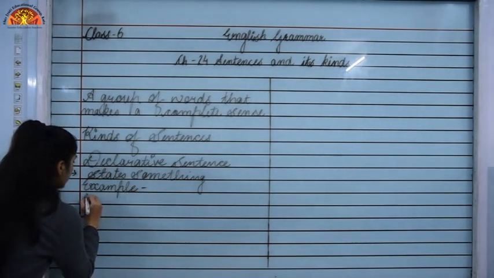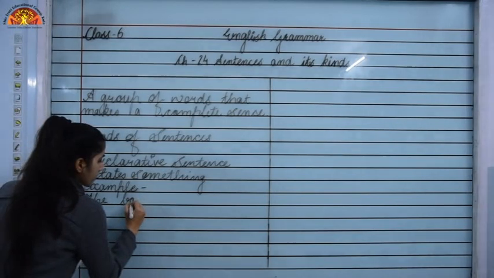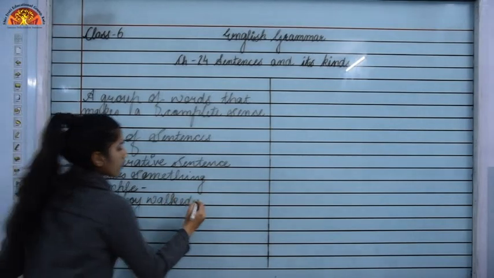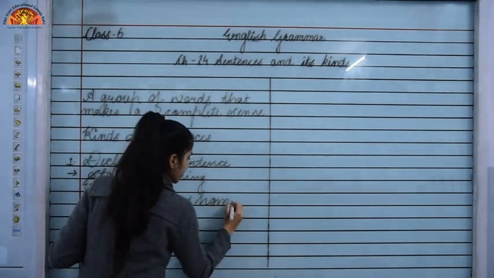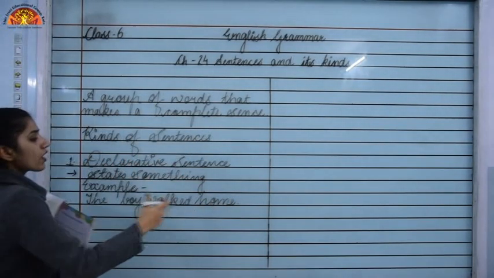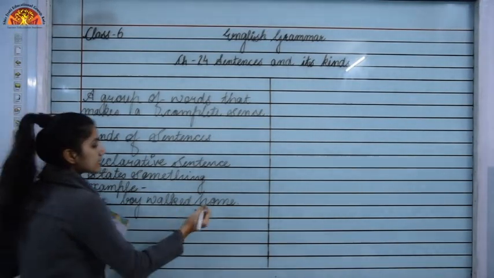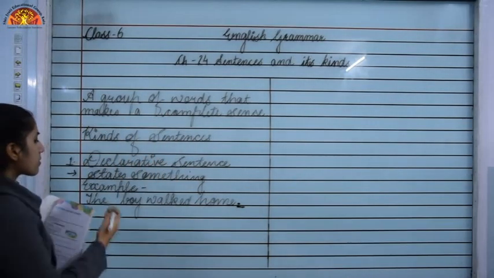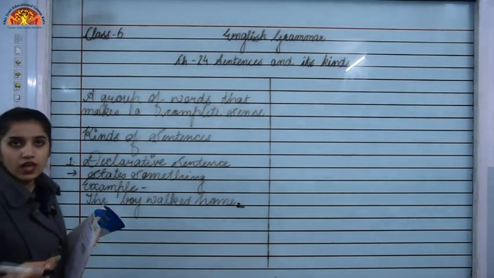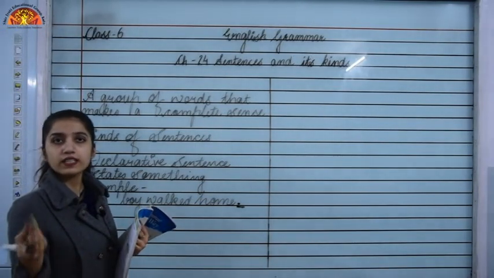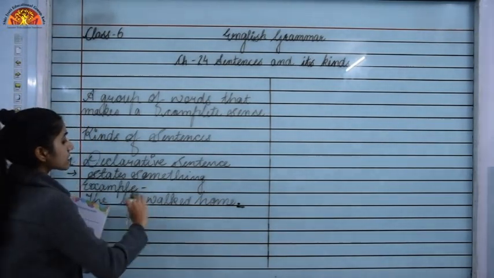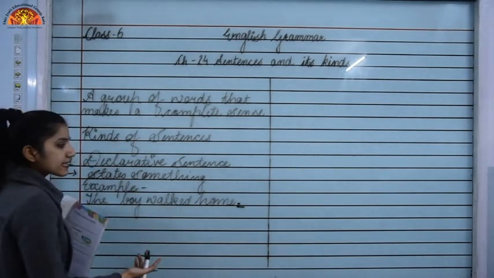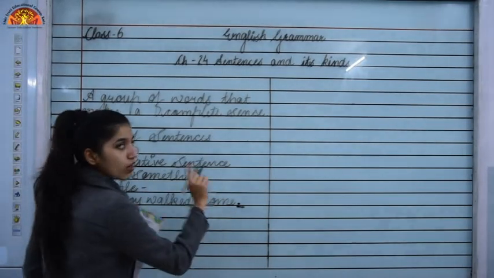The boy walked home. This is a normal statement, and it's ending with a full stop. This is not a question, this is not any command, this is not any order. It's just a normal statement that is stating something to us. That's why this is a declarative sentence and it always ends with a full stop.